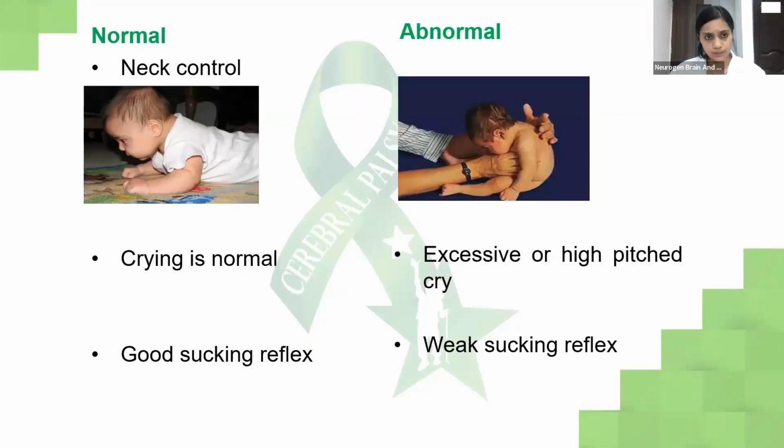In the normal section, if you see neck control, the child is able to hold its neck, whereas on the abnormal side, usually around 3 months, the child has to learn to hold its neck. But if the child is not doing that, it is considered abnormal. The crying should be normal and it shouldn't be excessive or high pitched, or the child shouldn't be very irritable. The child should have a good sucking reflex, but if there is a weak sucking reflex or the child refuses to latch or refuses to feed, then that's a problem.